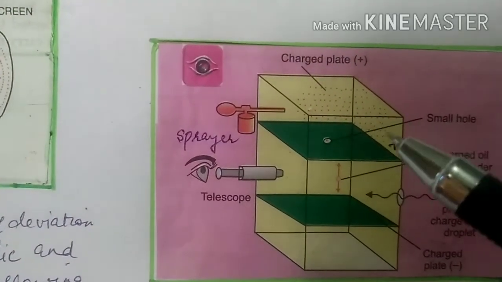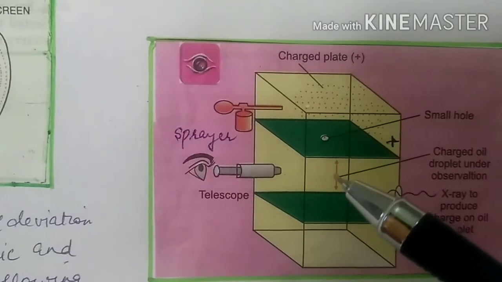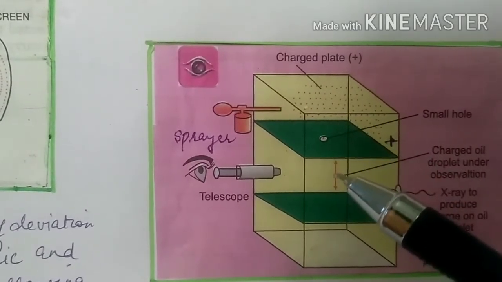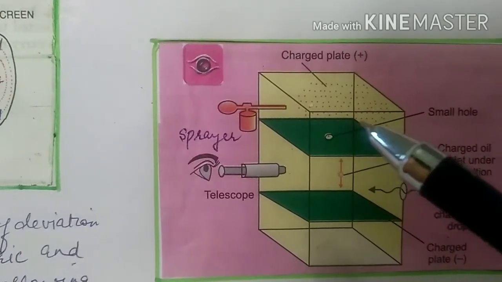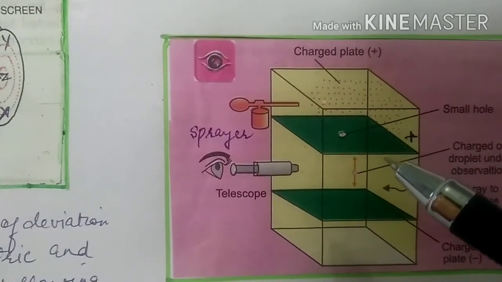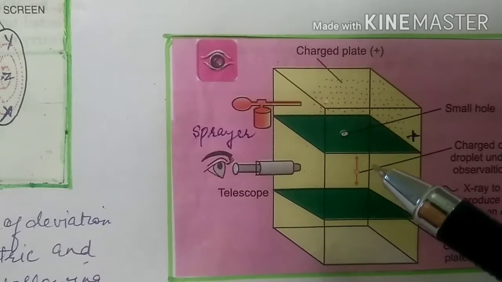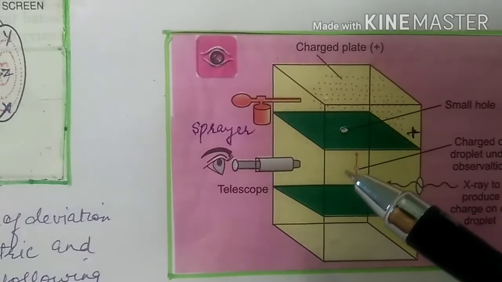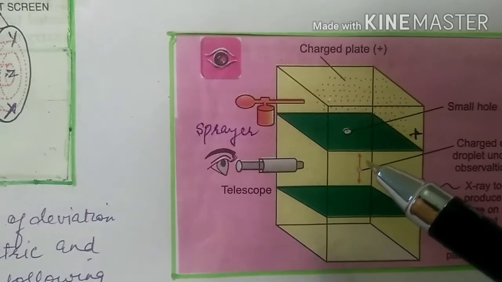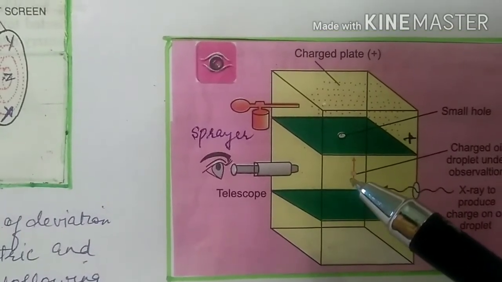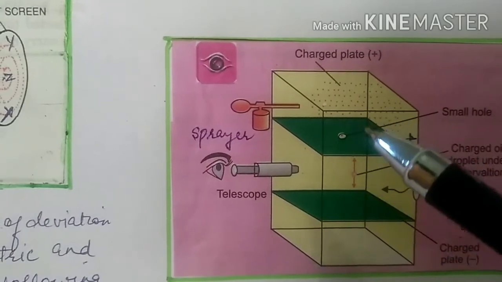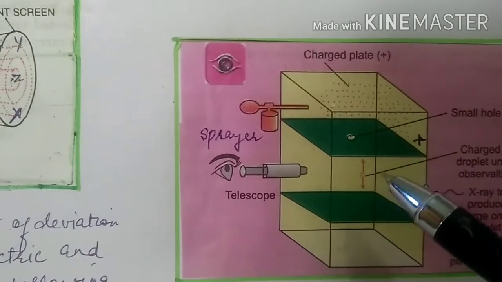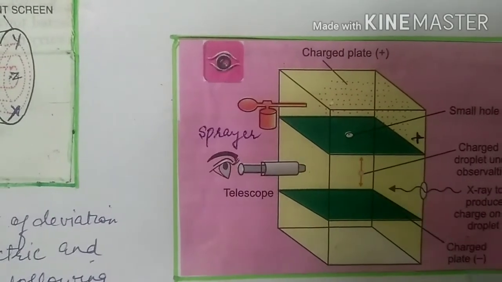So by adjusting the electric field, the positively charged plate showed attraction. The oil droplets were attracted by this plate, and by adjusting the strength of the electric field, the attraction was made to such an extent that the droplet neither fell down because of gravitation nor went up because of attraction, but both the forces balanced each other and the droplet was stationary.